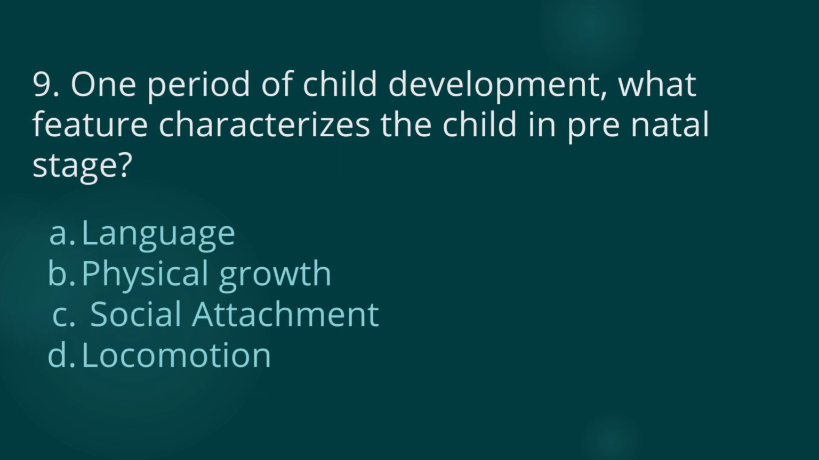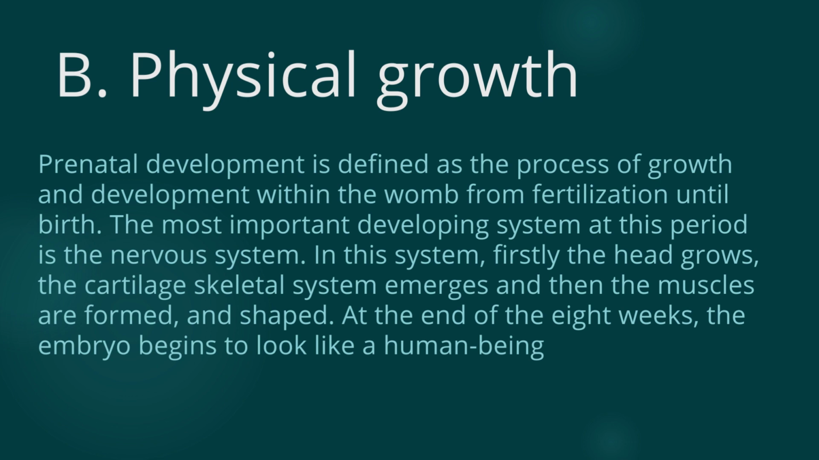Question number 9. One period of child development. What feature characterizes the child in the prenatal stage? A. Language. B. Physical growth. C. Social attachment. Or D. Locomotion. The answer is physical growth.